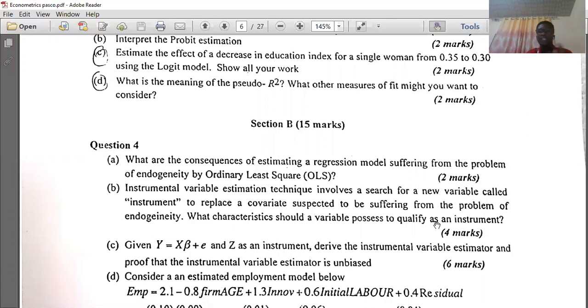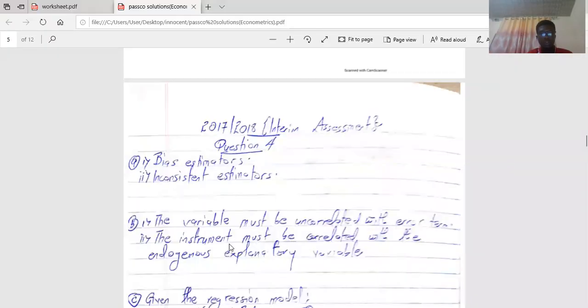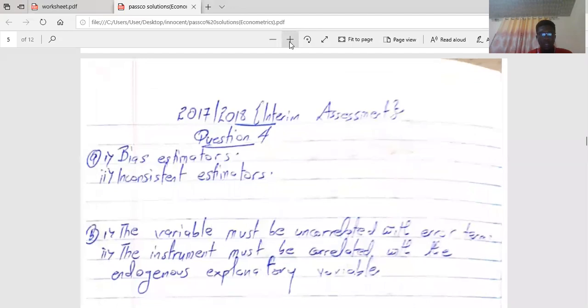Likewise, we have two characteristics. One of the characteristics is the variable should be uncorrelated with the error term, and another characteristic is that the variable should be correlated with the endogenous explanatory variable. So let me share the solution so that you see what I'm talking about. Let me zoom it more.